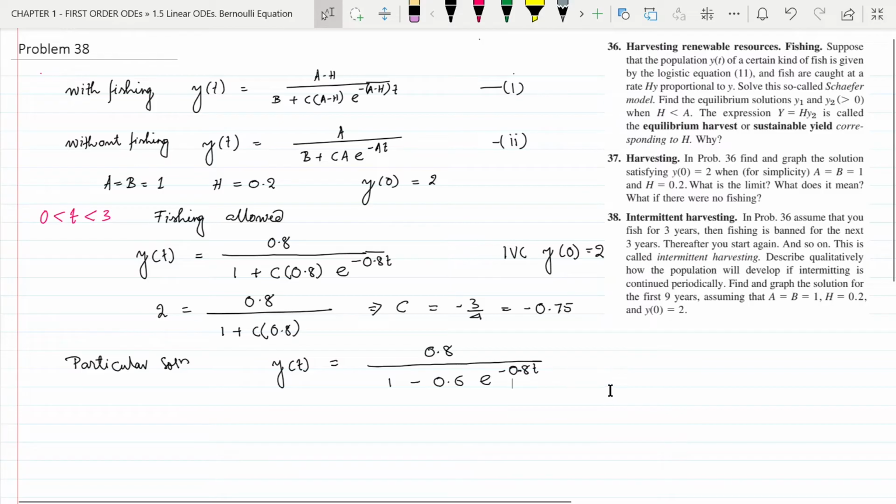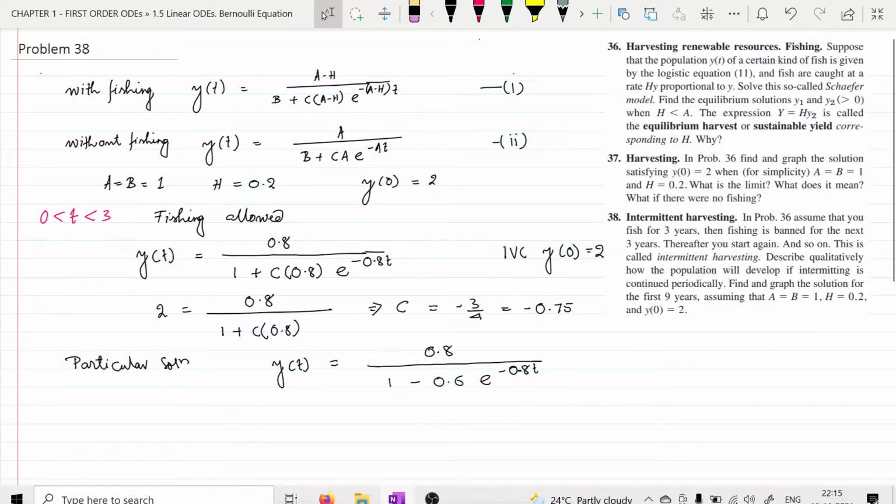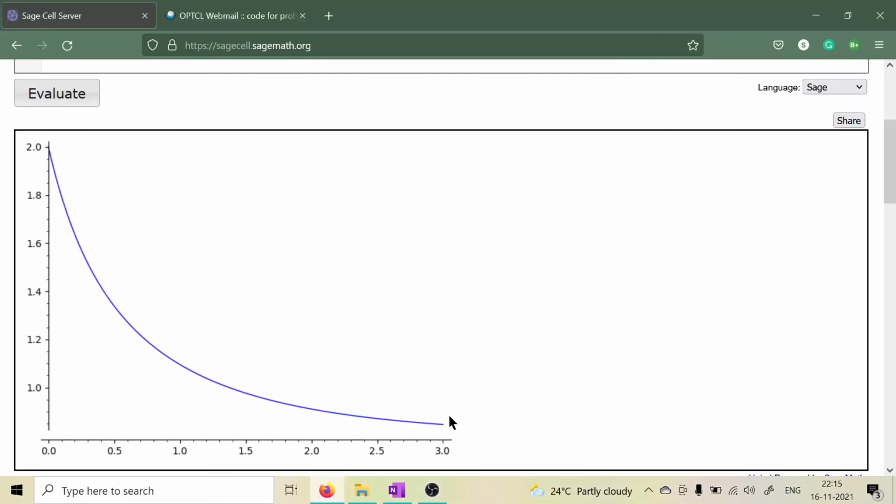Now we will take the second interval into consideration. However, for the second interval the initial value condition will be given by the end point of the first interval. So the second interval will start from this point and then go onwards.